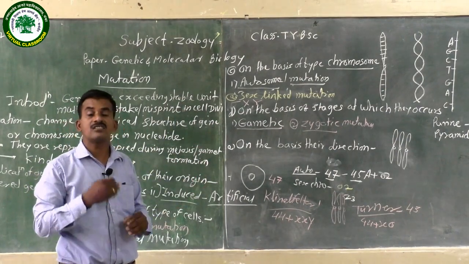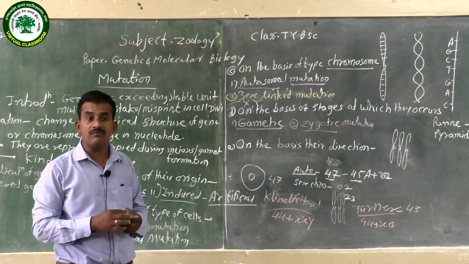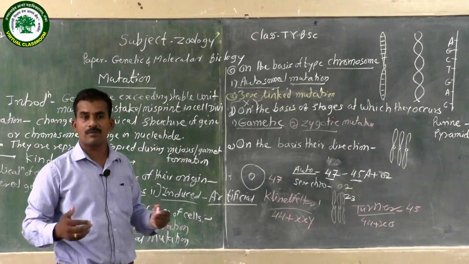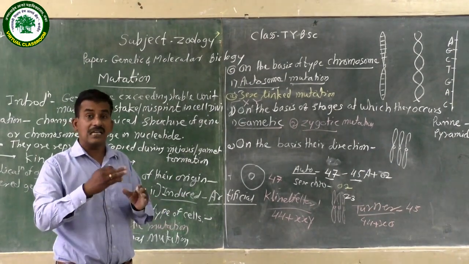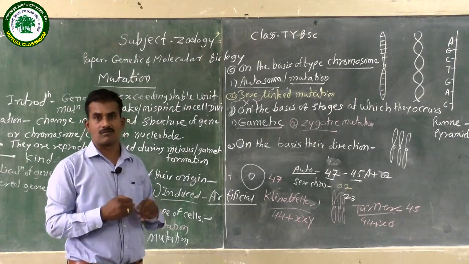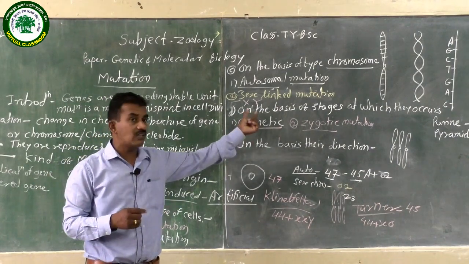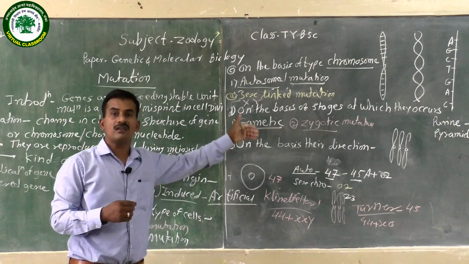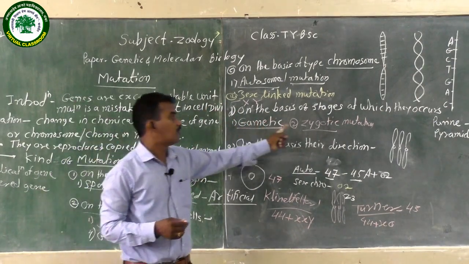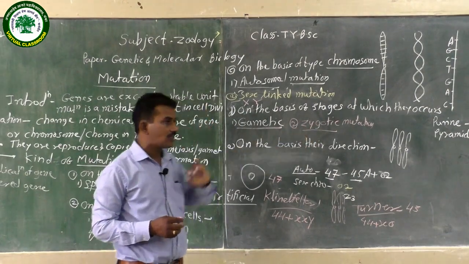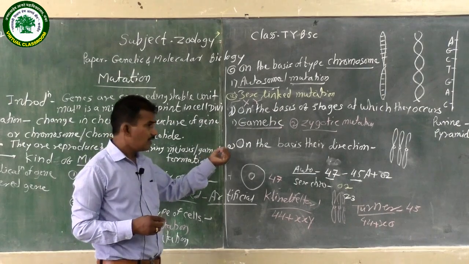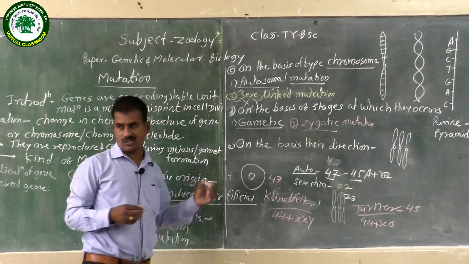At that time, in cell division, such as mitotic cell division with prophase, metaphase, telophase, sometimes it gets defected, and the embryo becomes abnormal. This is because the zygotic gene sometimes gets errors, and these errors are transmitted to the next generation. That means the mutation occurs in the zygotic condition. This is called zygotic mutation.